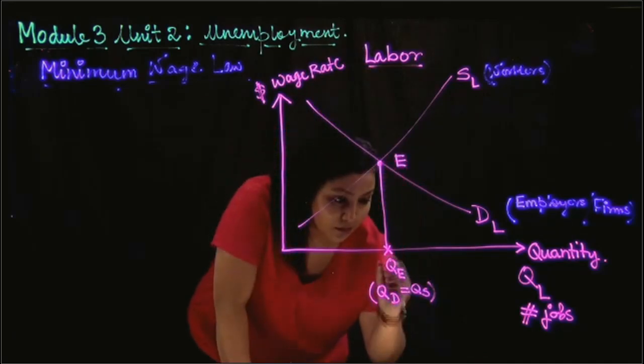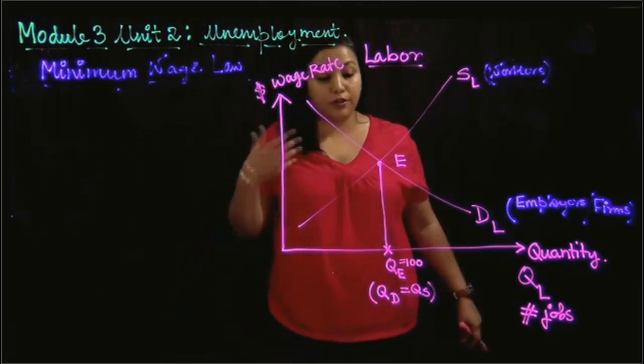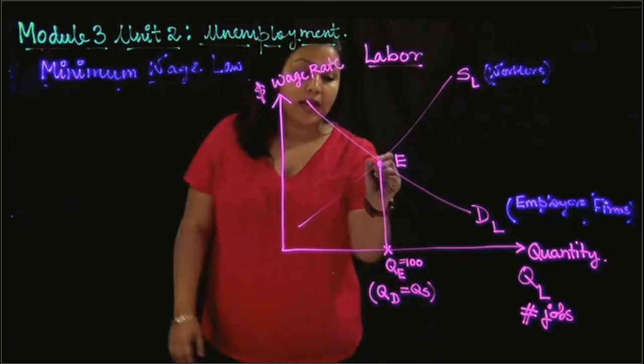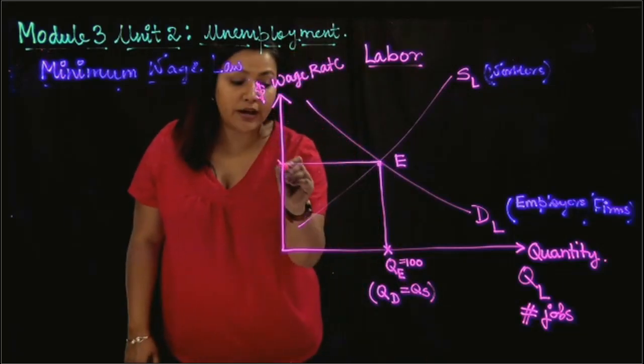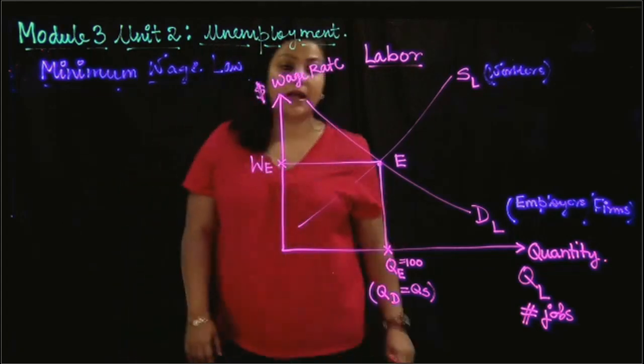Now let us use some numbers. Let's say QE is equal to 100, okay? So 100 workers were available to work and there were 100 jobs available, so everyone got a job. And let's say the prevailing wage rate there was WE, which is the wage rate at that point.